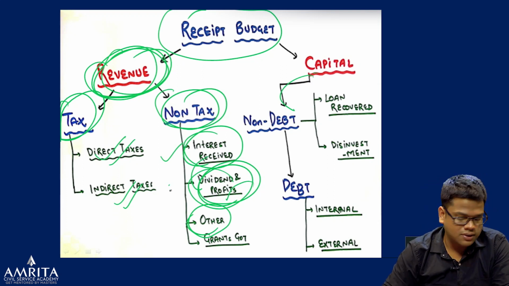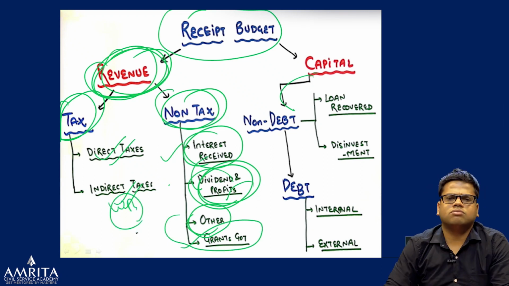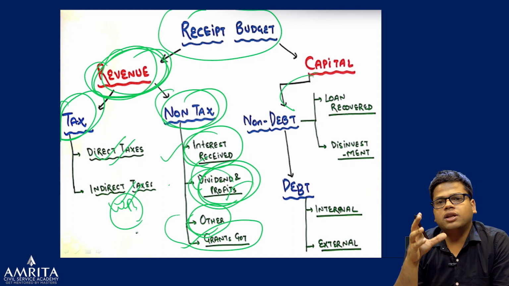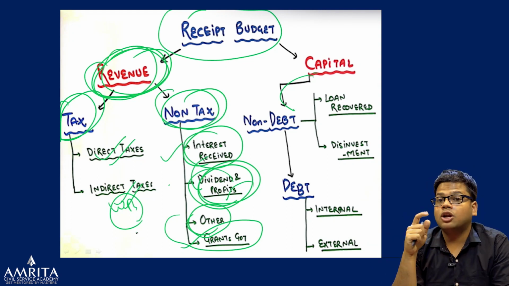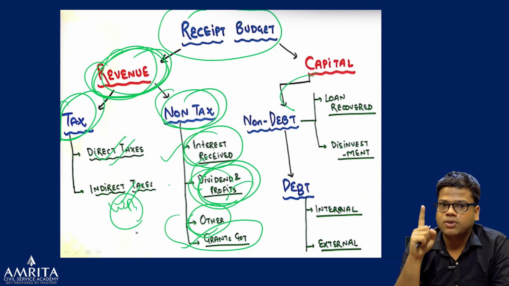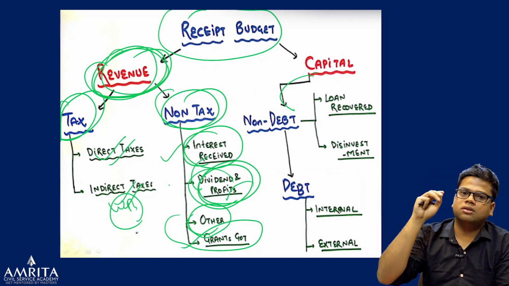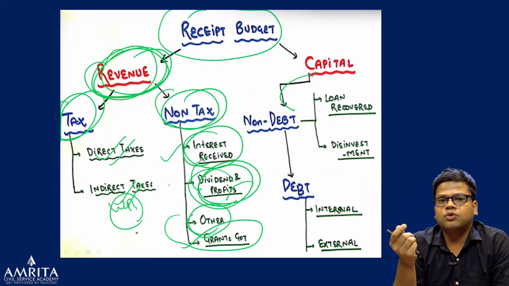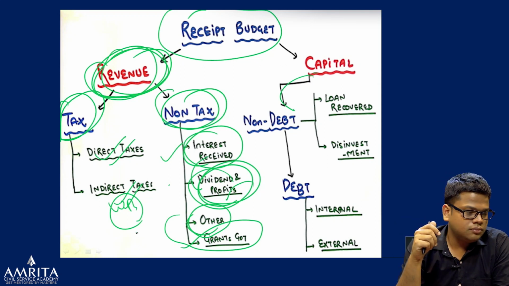And the grants, obviously. For example, if we got a grant from the World Bank or IMF, I'm just giving a hypothetical example, that will be in the non-tax revenue because we are getting a grant, not loans. Just remember that. Grant is only one way: someone has given you a grant, like charity.